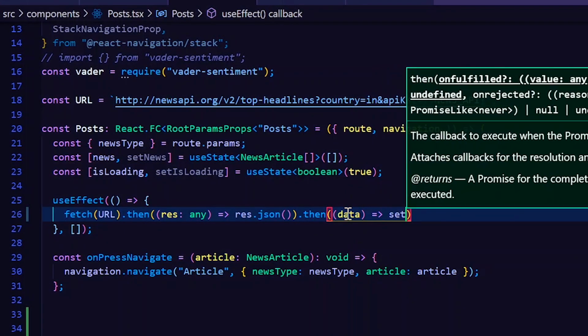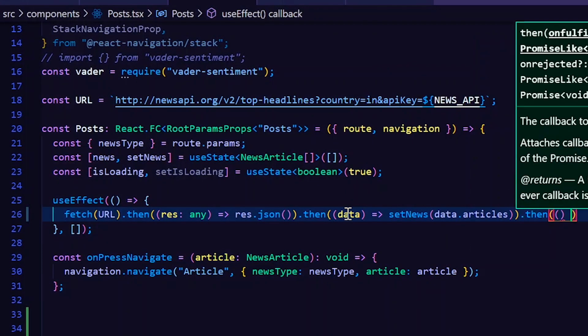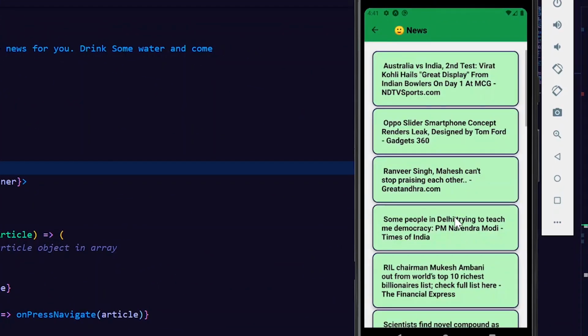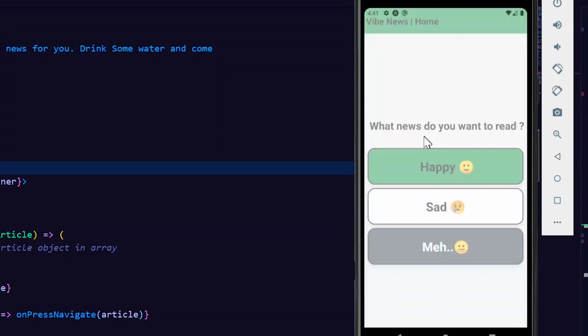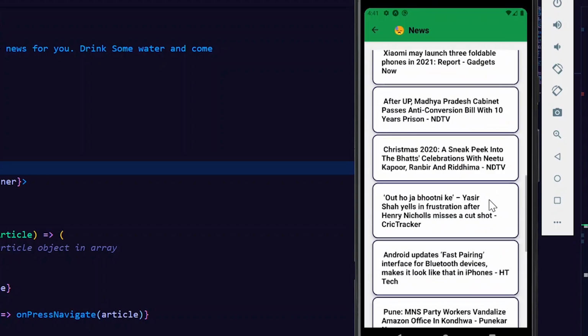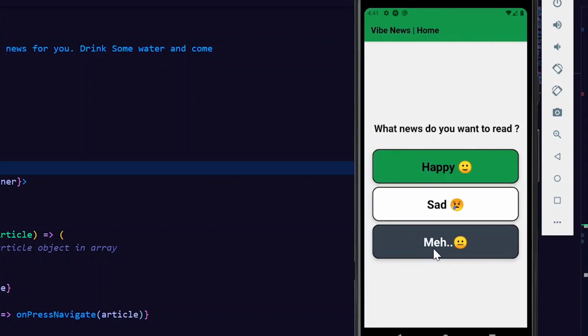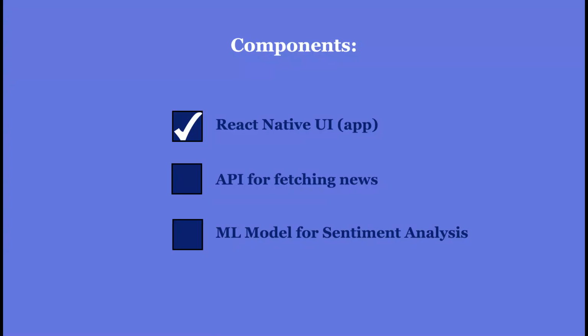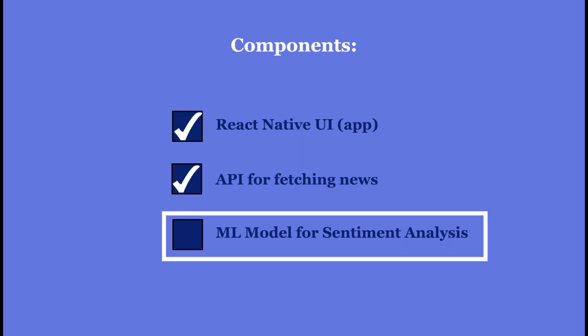So we are making a request to the News API server asking them for fresh news for our application, and look at this. Our news app finally has some news, but we don't have any method to separate the happy from sad. That's why all the same news articles are shown in each of the three categories. Two of our problems are now solved and only one remains. And this is the easiest of them all.